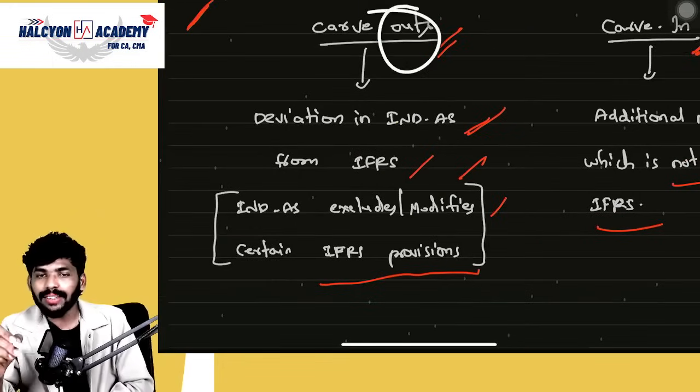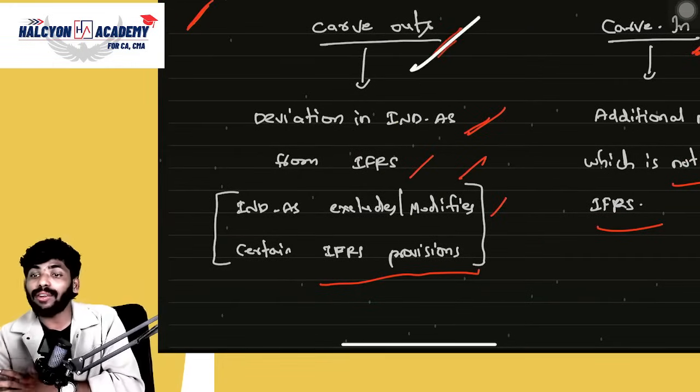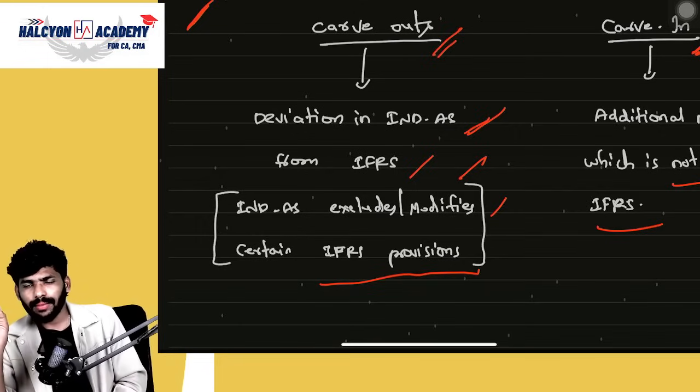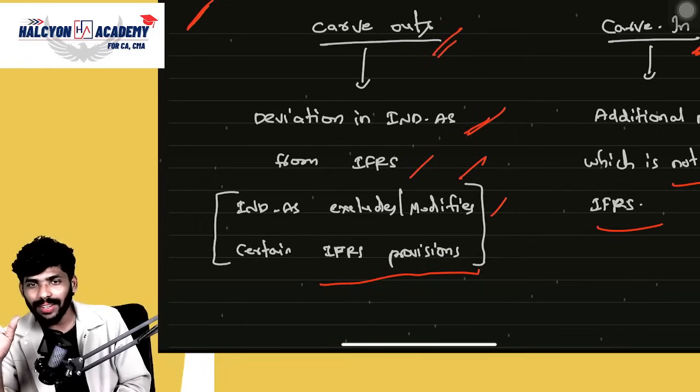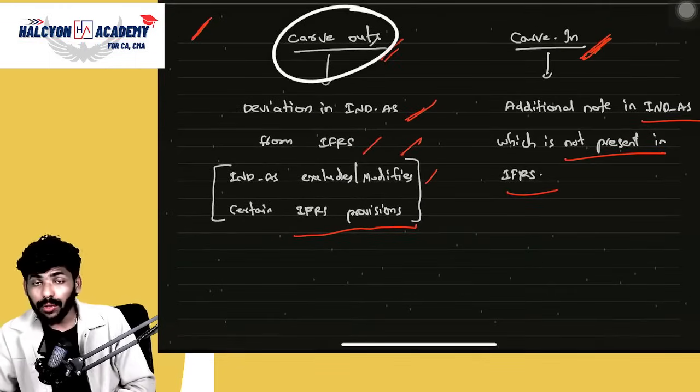If anyone asks you, you can tell them. What do you mean by carve outs, guys?